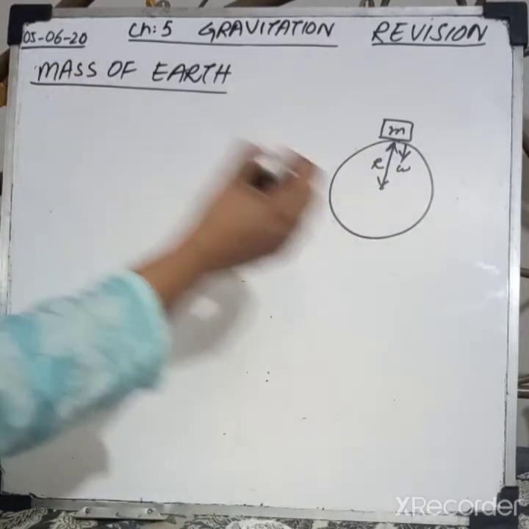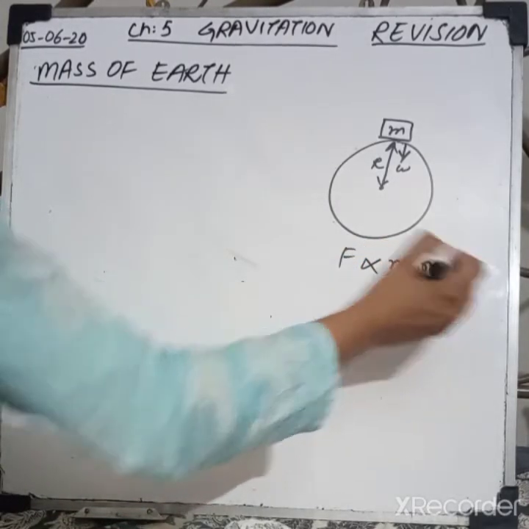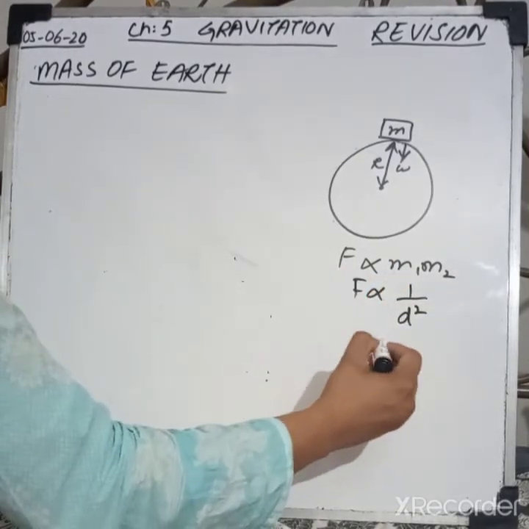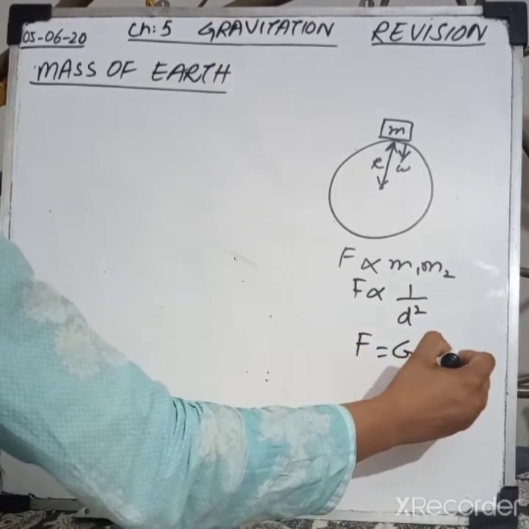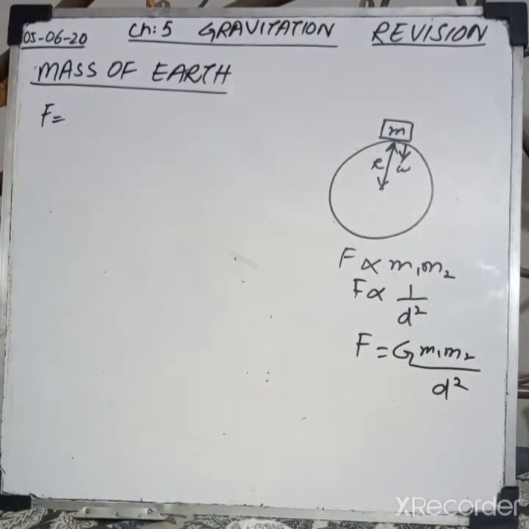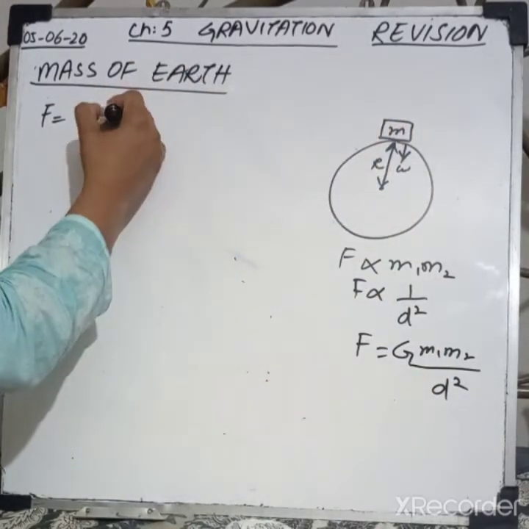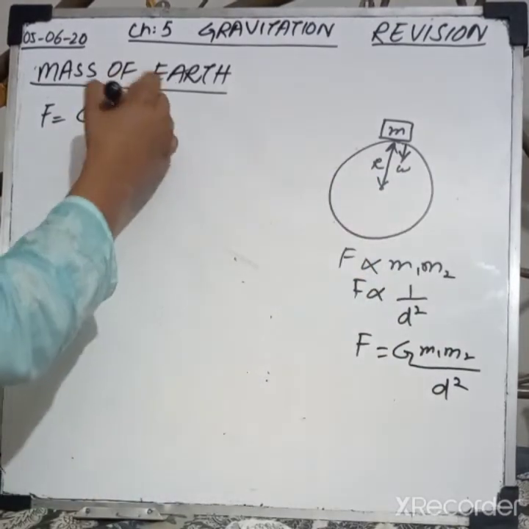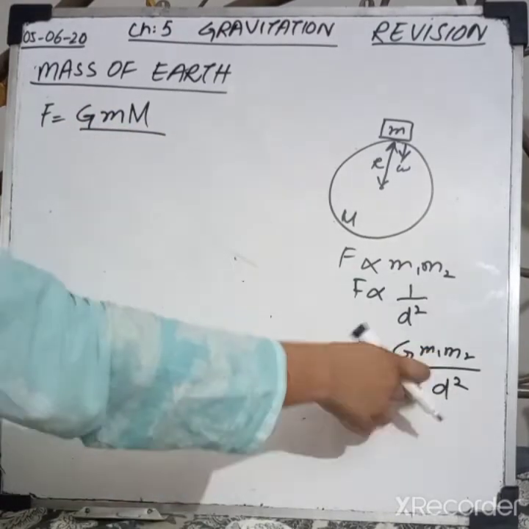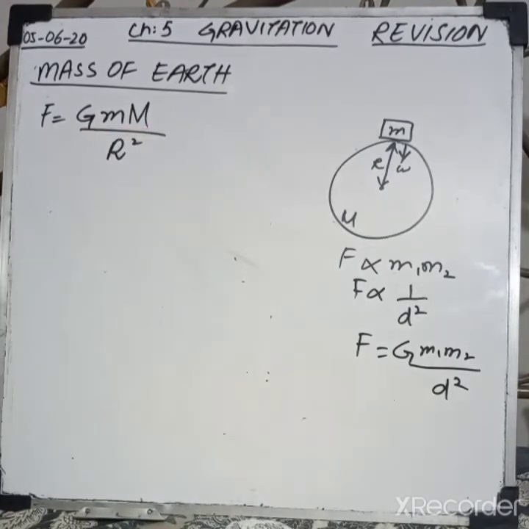Now according to the law of gravitation, the force is directly proportional to the product of two masses, and it is inversely proportional to the square of distance between centers. It comes out to be F equals G m1 m2 divided by d square. In this case, we can write this force of gravitation as G m1, where m1 is this mass m, and m2 is the mass of earth, represented by capital M, divided by d square, where d is the distance between the centers of these two bodies, which is r here. So we can write it as r square.